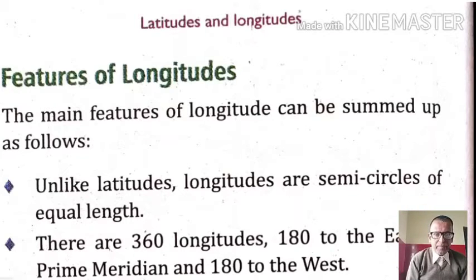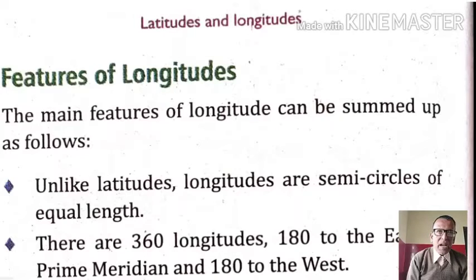Second point, there are 360 longitudes, 180 to the east of the prime meridian and 180 to the west. So prime meridian is the term here, and that prime meridian is marked as 0 degree longitude.